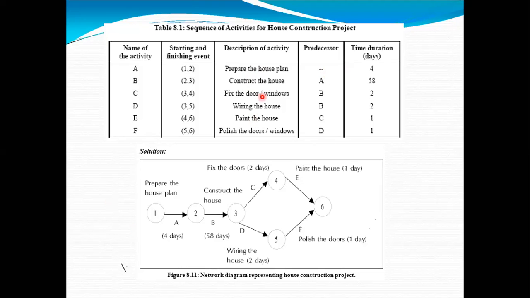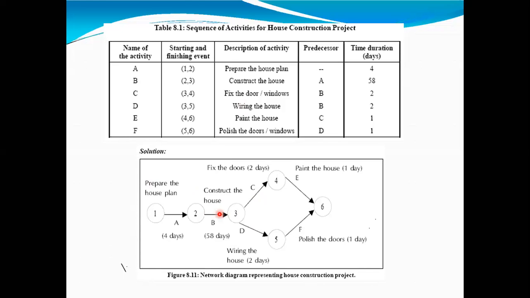But to construct the house, what is the procedure? The house plan should be ready. Unless and until the house plan is ready, I cannot go for the construction of the house. So preparing the house plan is the first procedure activity. When this is completed, we can go to the B activity. Then for further C and D activities, B activity is the procedure activity, that is, constructing the house should be completed.